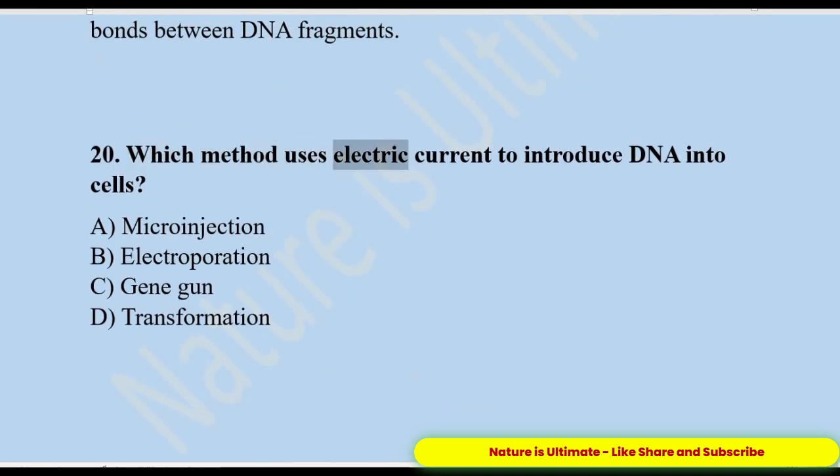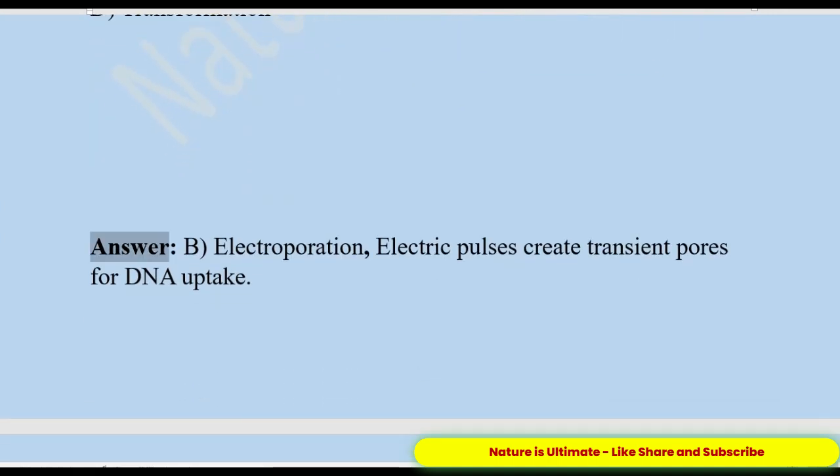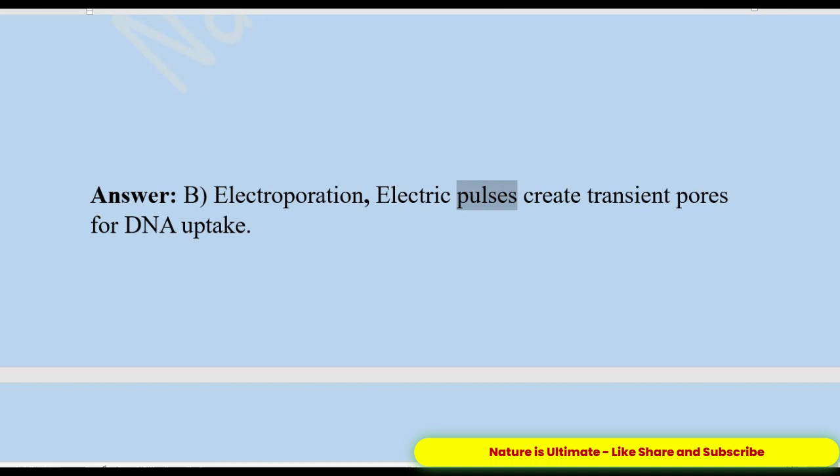20. Which method uses electric current to introduce DNA into cells? A. Microinjection. B. Electroporation. C. Gene gun. D. Transformation. Answer: B. Electroporation. Electric pulses create transient pores for DNA uptake.